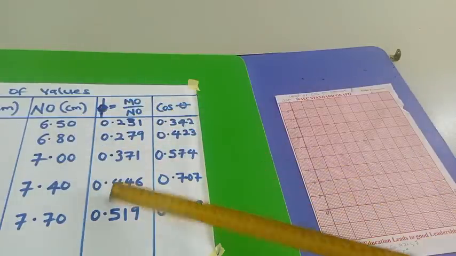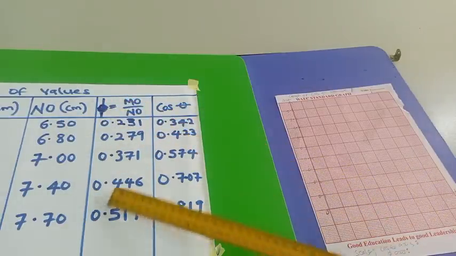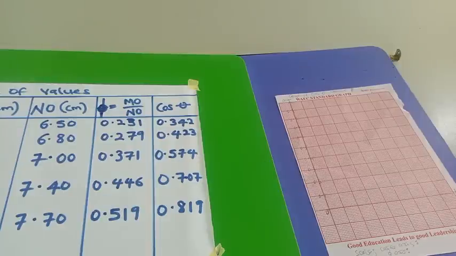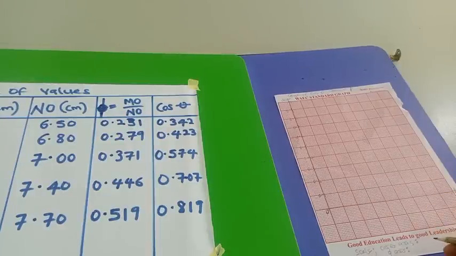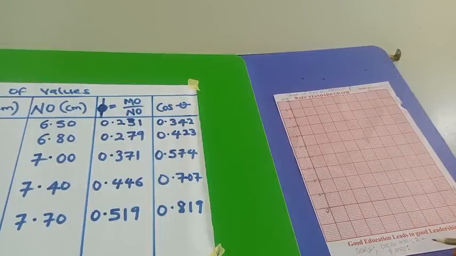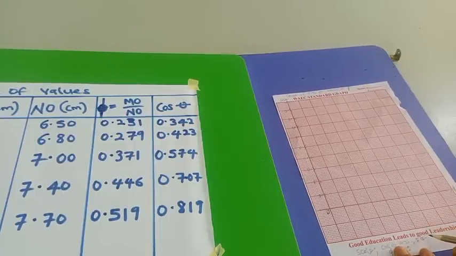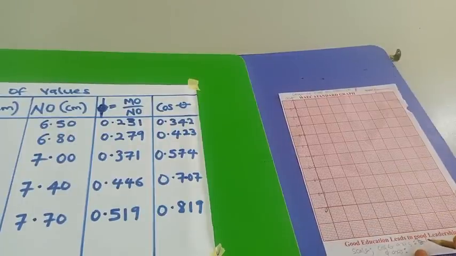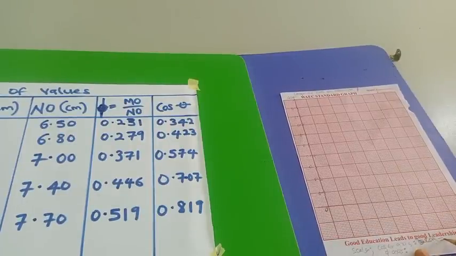Now let's look at phi. The highest value is 0.5, so we can still use 0.1. You can see that for each axis, 0.1 is 2 cm: from here to here is 2 cm, from here to here is 2 cm. We can say 2 cm is equal to 0.1 unit.